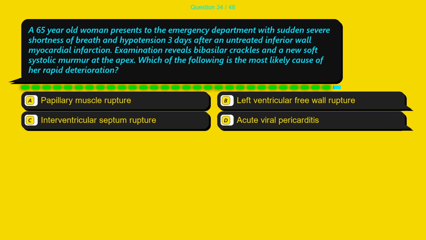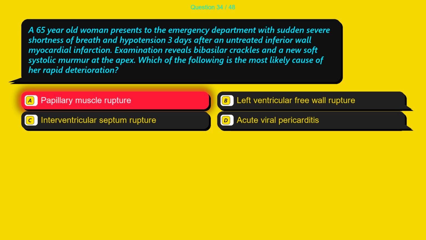Question 34. A 65-year-old woman presents to the emergency department with sudden severe shortness of breath and hypotension 3 days after an untreated inferior wall myocardial infarction. Examination reveals basilar crackles and a new soft systolic murmur at the apex. Which of the following is the most likely cause of her rapid deterioration? Option A, papillary muscle rupture. Option B, left ventricular free wall rupture. Option C, interventricular septum rupture. Option D, acute viral pericarditis.